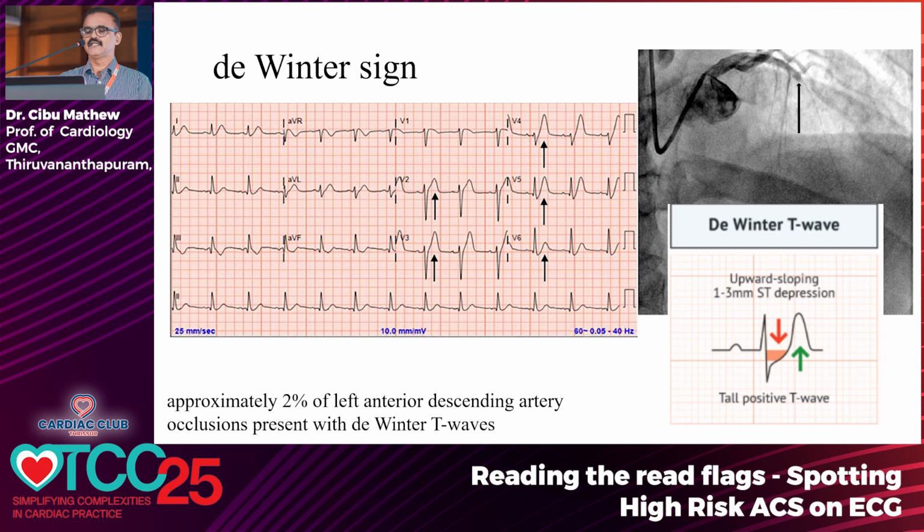This is known as the De Winter pattern, an ST segment depression in the chest leads, 1 to 2 millimeters, which culminates in an upright T wave. It's a De Winter pattern. It is suggestive of a proximal LAD occlusion, and approximately 2% of anterior myocardial infarctions present like this. And again it can be considered a STEMI equivalent, even though it is not mentioned in the ACC guidelines.